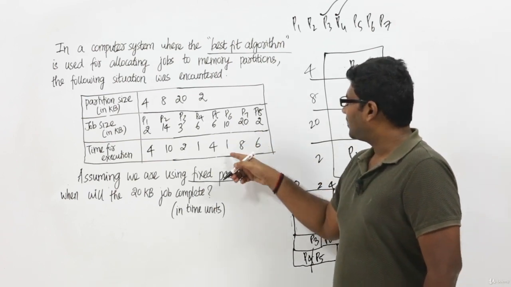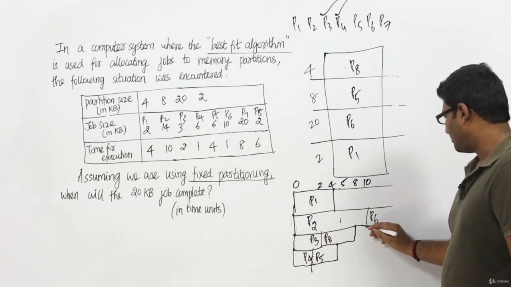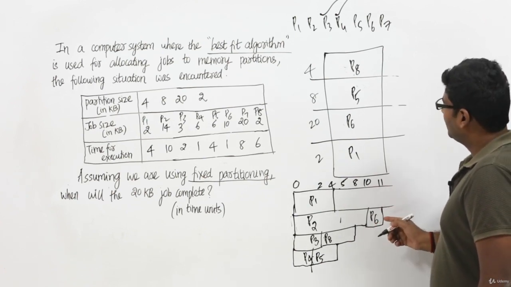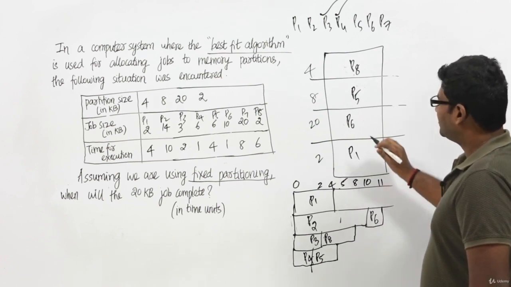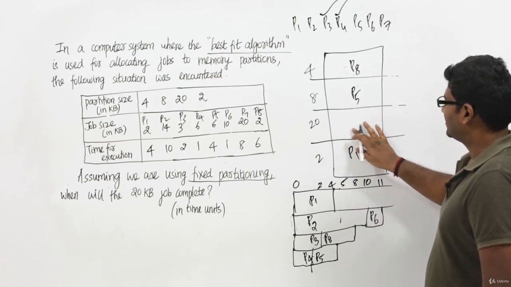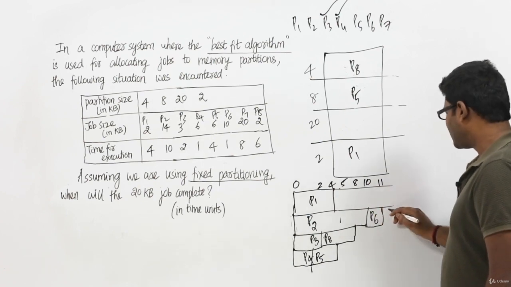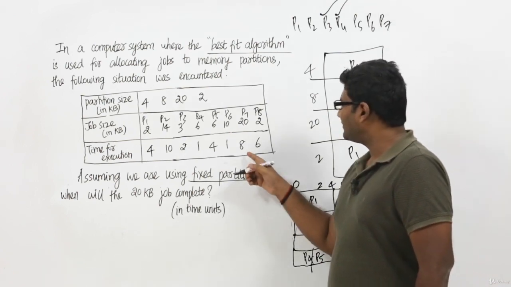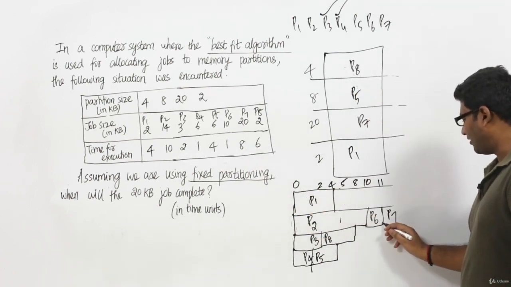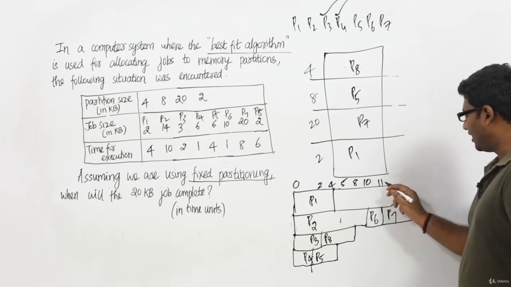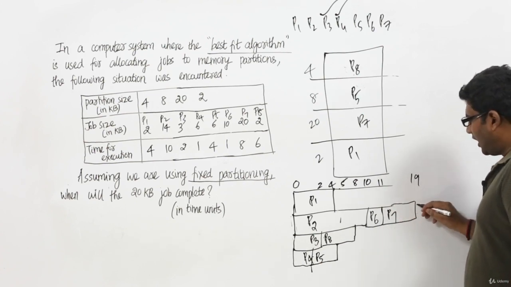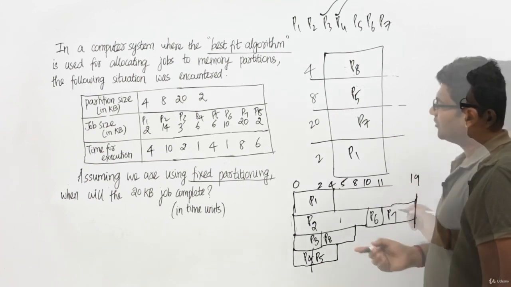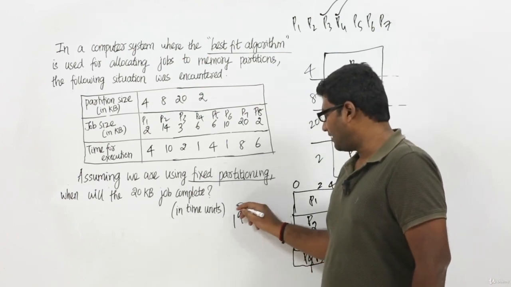P6 will continue its execution for exactly 1 time unit, which means from 10 till 11. Now at time unit 11, process P6 will be moved out of the RAM because it has completed its execution, and process P7 will be placed in this partition. Process P7 will continue its execution for exactly 8 time units, starting from 11. So 11 plus 8 is nothing but 19, right? At time unit 19, process P7 will complete its execution. So the answer for this question is 19.